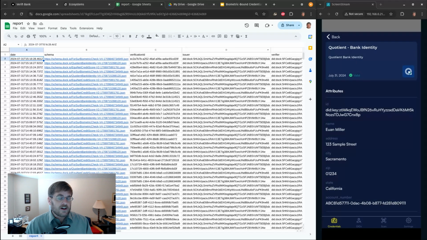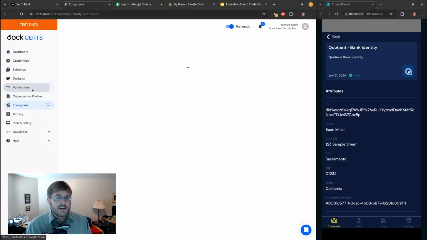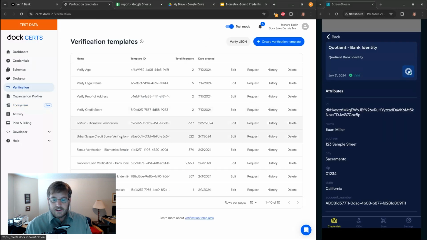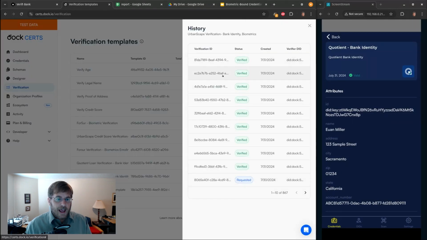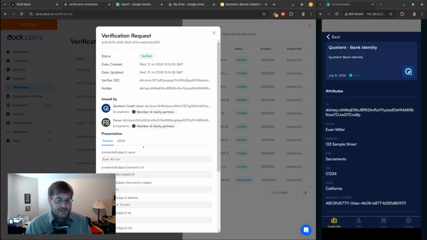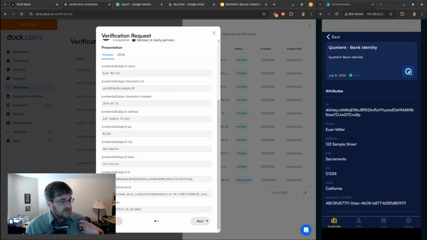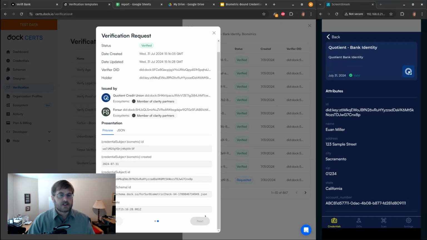And so the verifier, if they get nervous, am I really getting billed appropriately? They can take this verification ID and then go back through their verification history and look and say, when did that ID happen? And they can see, yes, this is the data I used. And of course, after they've consumed that, they'll purge it from our systems. But it's available for their records to ensure that they got billed appropriately.